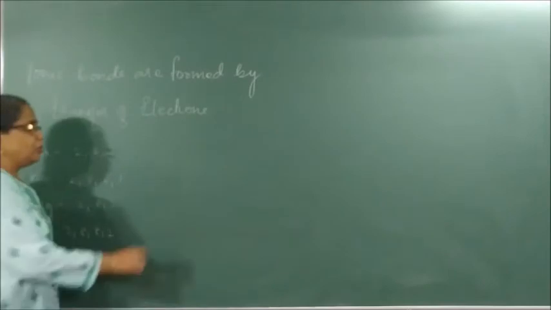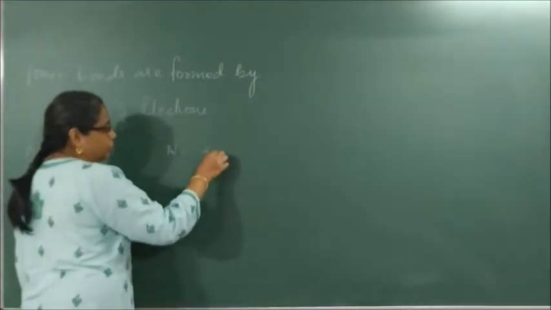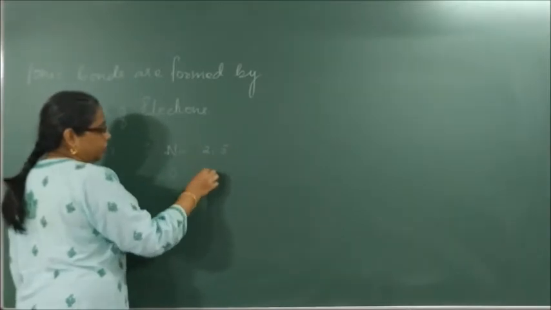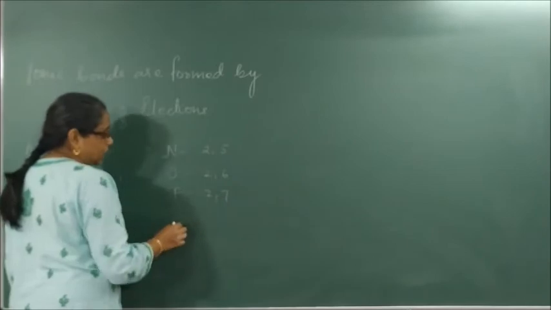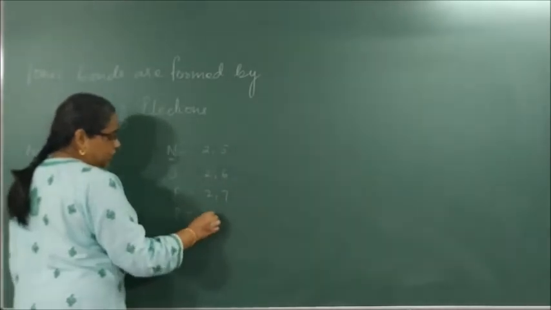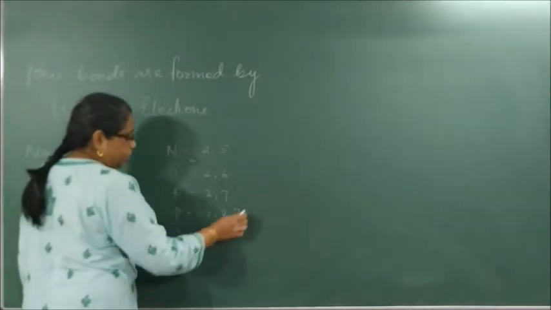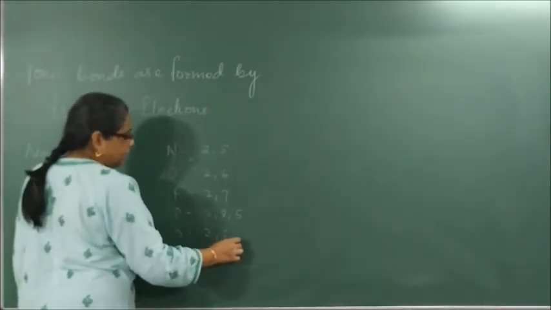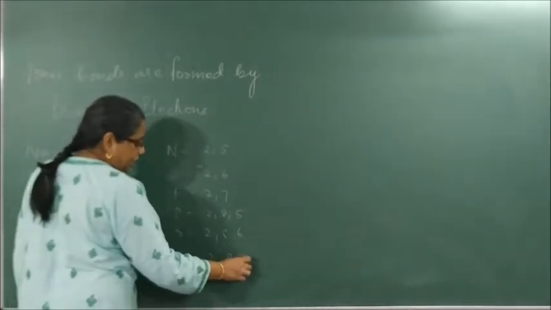When we talked about non-metals, we said nitrogen is 2,5. Oxygen is 2,6. Fluorine is 2,7. Then phosphorus is 2,8,5. Sulfur is 2,8,6. Chlorine is 2,8,7.